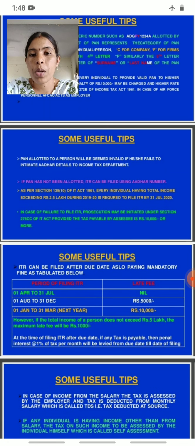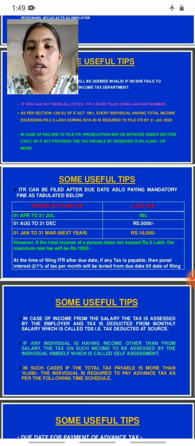In case of failure to file ITR, prosecution may be initiated under section 276CC of the Income Tax Act, provided the tax payable by the assessee is rupees 10,000 or more.